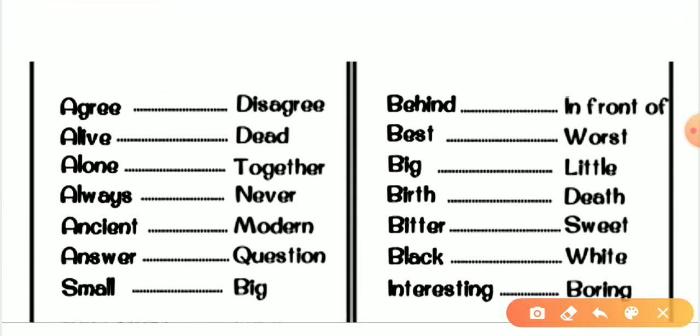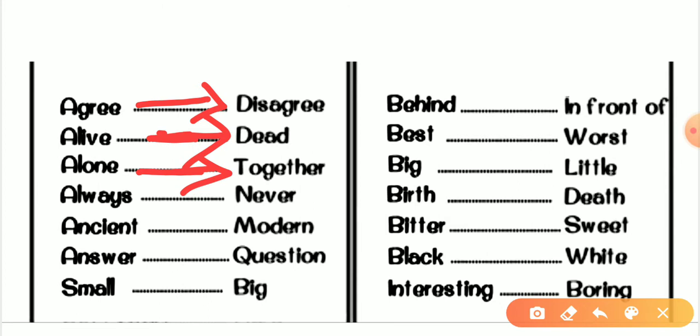Agree, then the antonym would be disagree. Alive, the antonym would be dead. We can also say antonyms for opposite words. So the opposite of alone would be together. Alone means who is aloof or who is alone. And if we are talking about the opposite, then together means two or more than two people.